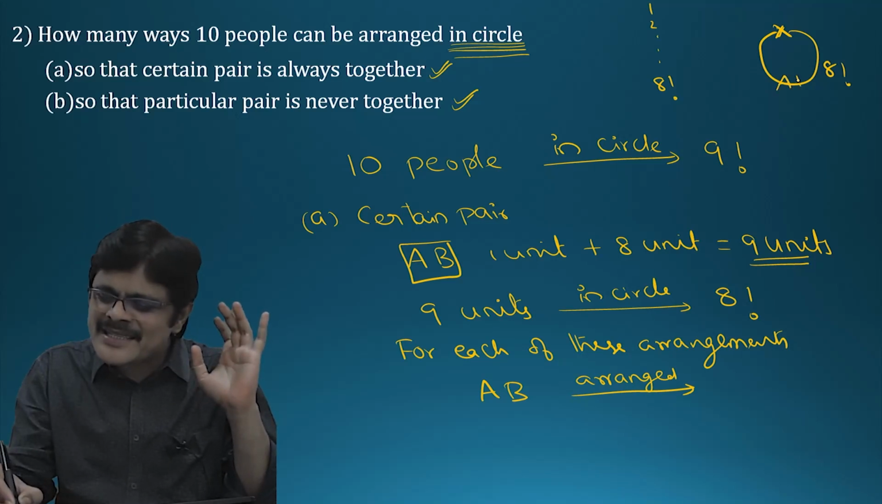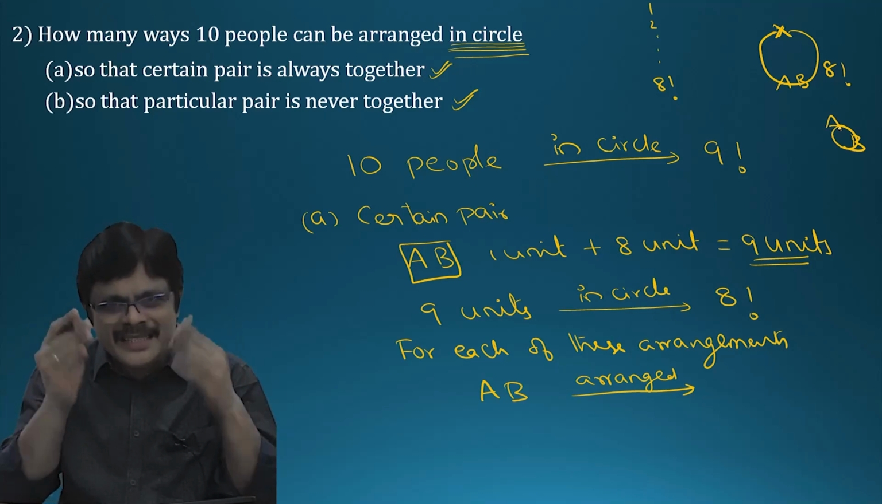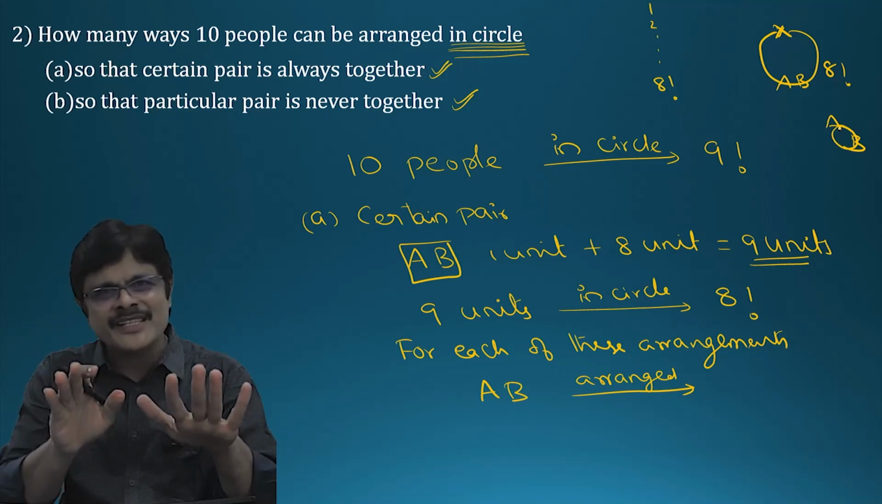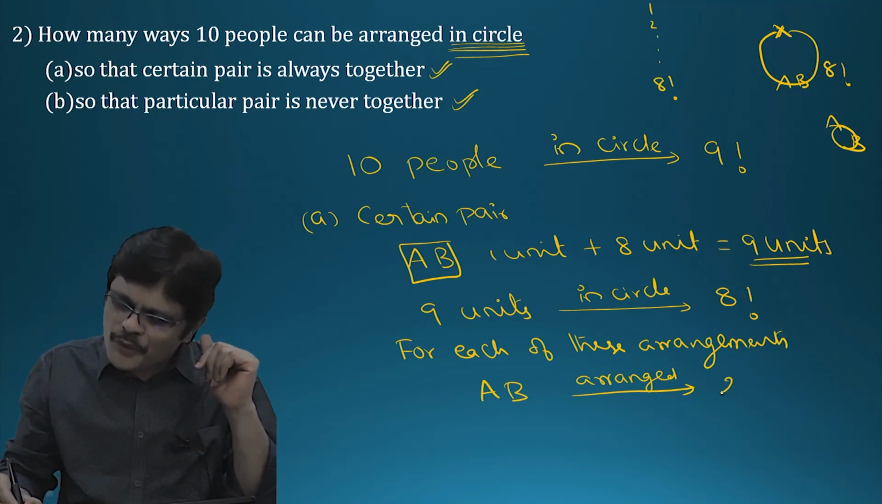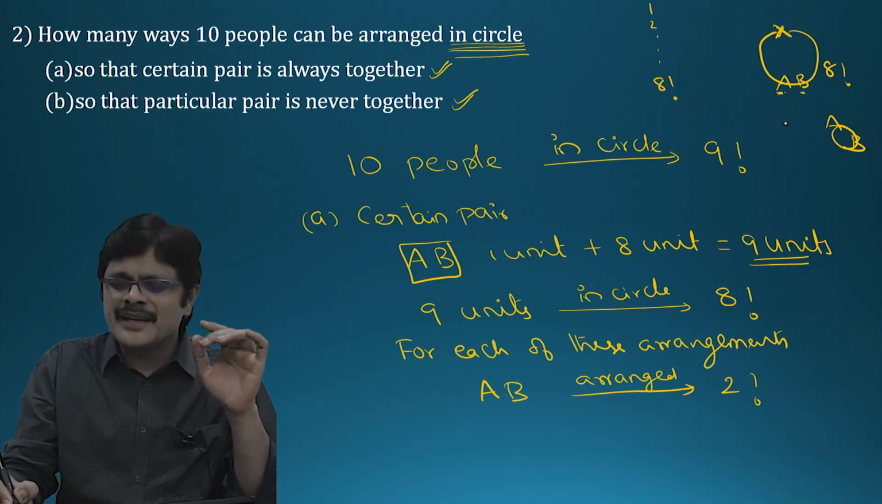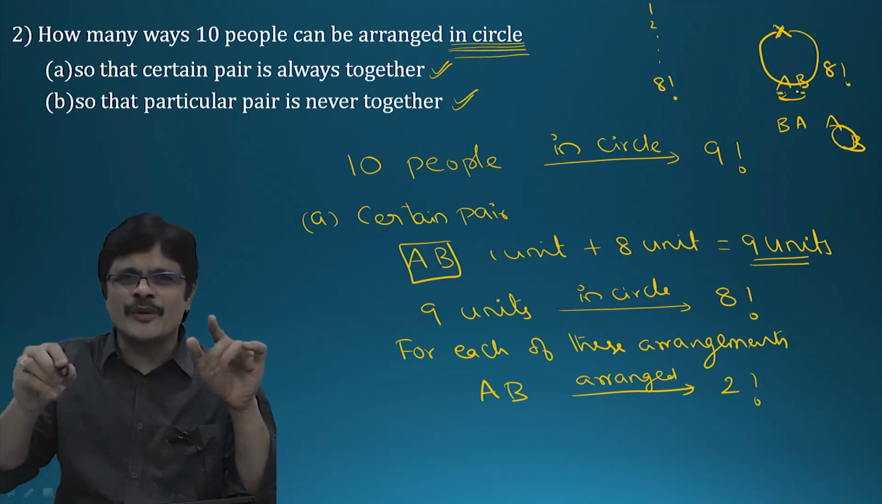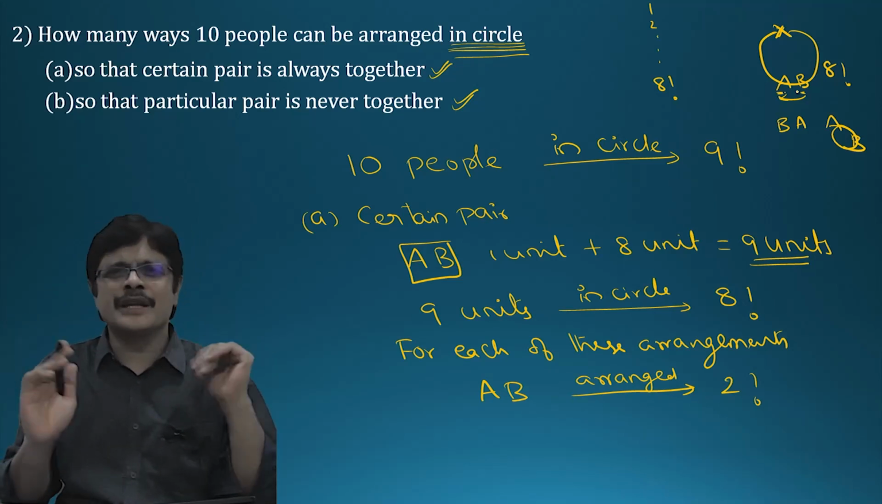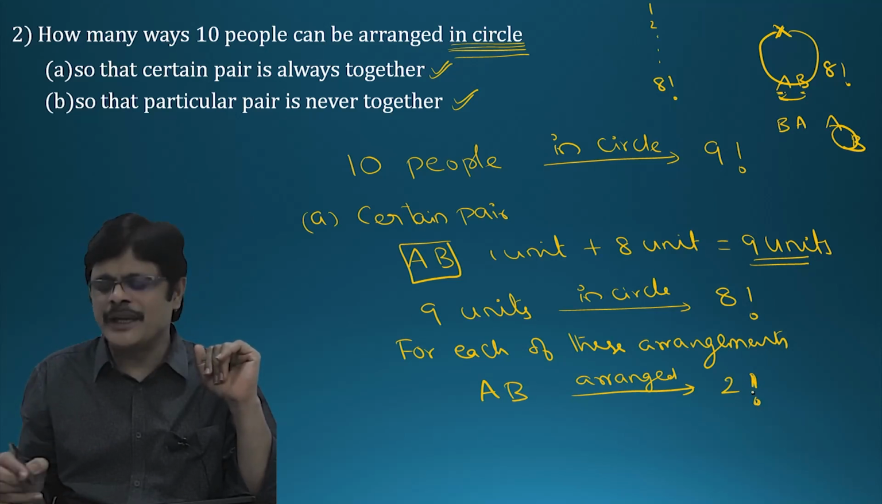Because AB are in the same circle. They are not sitting in another circle, no. They are sitting in the same circle. Already one object is fixed, so you don't have to fix it again. So AB can be arranged in 2 factorial ways. That is A here, B here, or B here, A here. That is, A in the clockwise direction of B or A in the anti-clockwise direction of B. Like that you can think. Got it? So for each of these arrangements, AB can be arranged in 2 factorial ways.